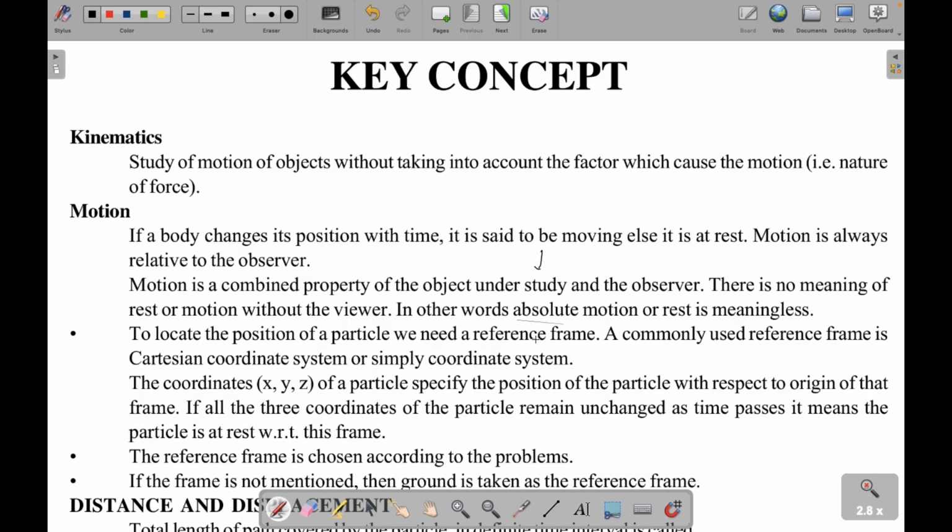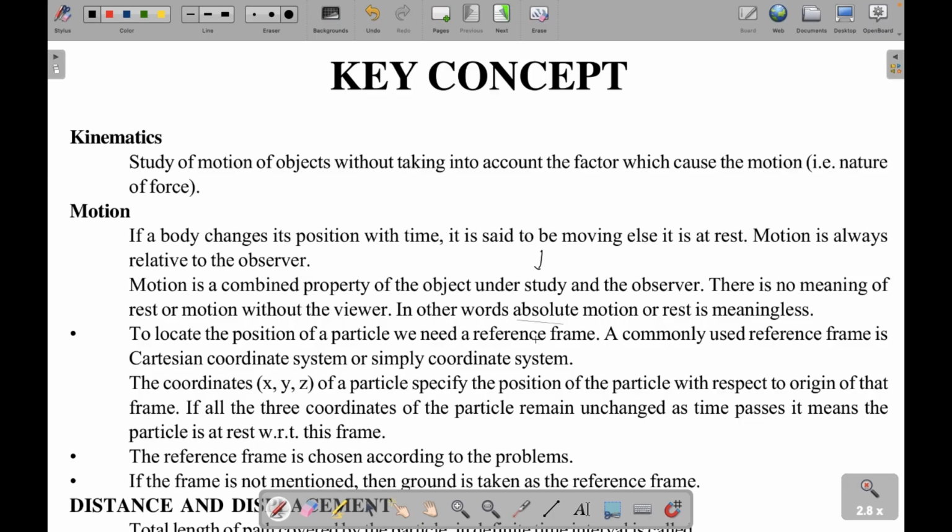Say a train is in motion with respect to an observer who is sitting on the platform. However, the train will not be moving with respect to a passenger who is in the train, because if you observe the train with respect to the passenger sitting inside, the velocity of the train is going to be zero, because both are moving at the same speed. So the frame of reference is also moving.